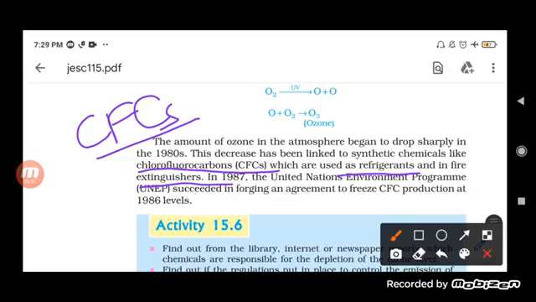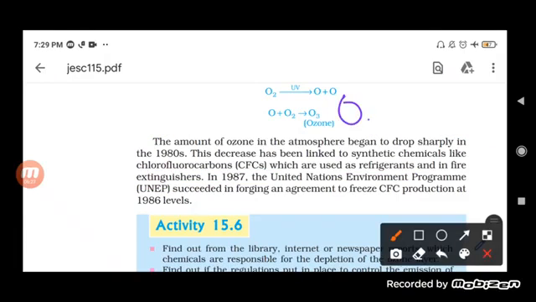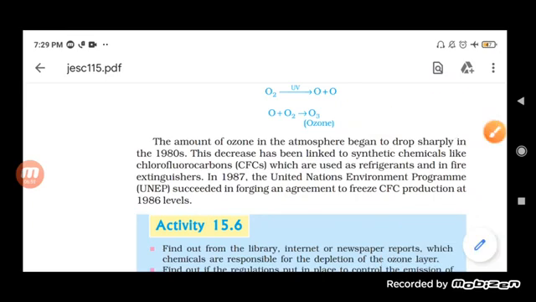Now what happens is, you know that O3 is made up of a combination of O2 and O. So when CFC is there in the atmosphere, it will react with this O3 and ultimately help in the breaking of the O3 into O2 and O. Now you know that O3 is formed by the combination of O2 plus O. But when the CFC is there, the reaction will be just the opposite, in which the O3 breaks down into O2 plus O. That is why we can say that the chlorofluorocarbon is responsible for the breakdown of ozone.